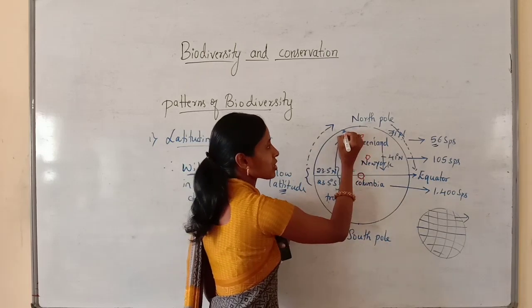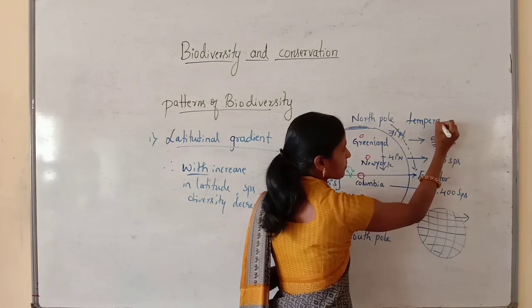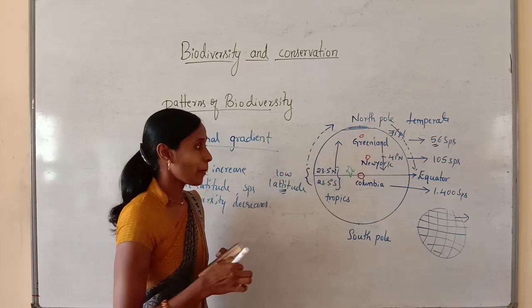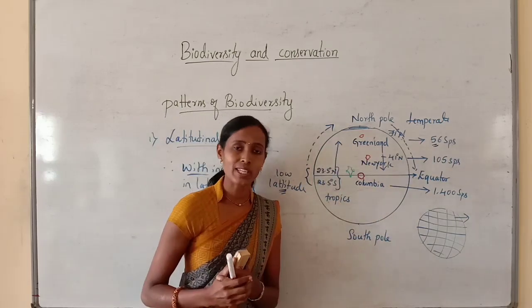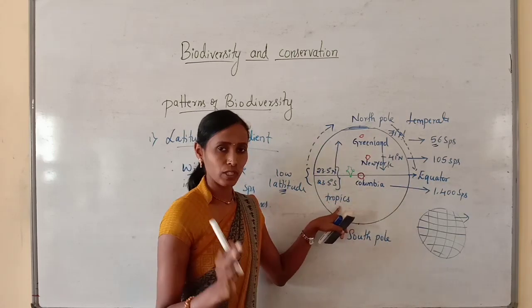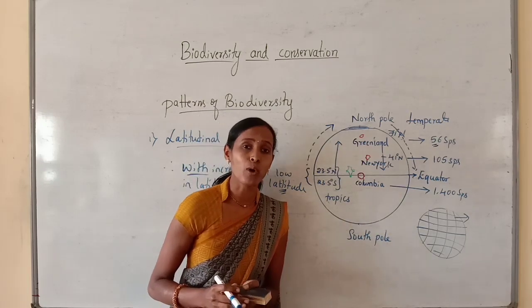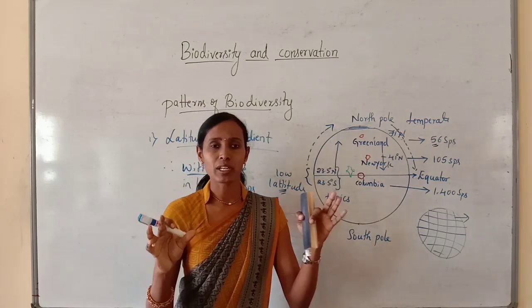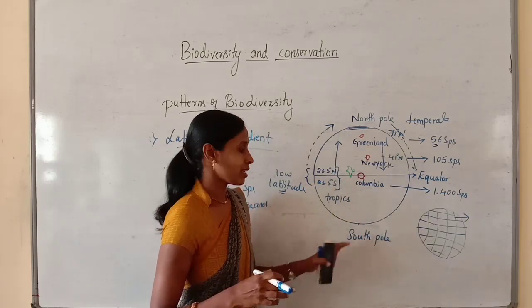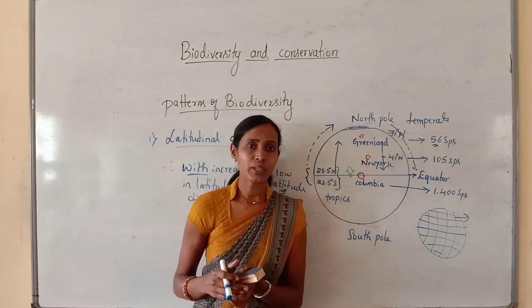The polar regions are called temperate regions. So both the poles are called temperate regions, but the equatorial region is called the tropical region, and every time at the equator or at the tropical region, it has a low latitude but harbors more species diversity. At the tropical region, there is maximum biodiversity or species diversity than that of the temperate regions or polar regions.